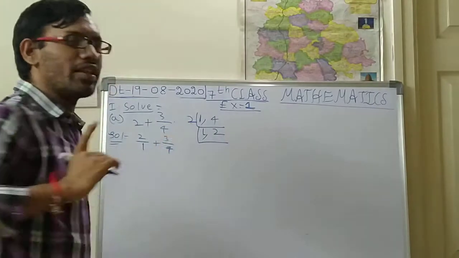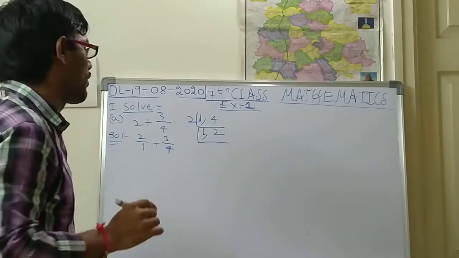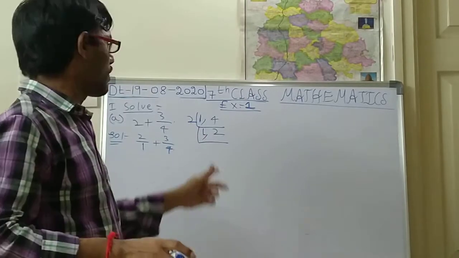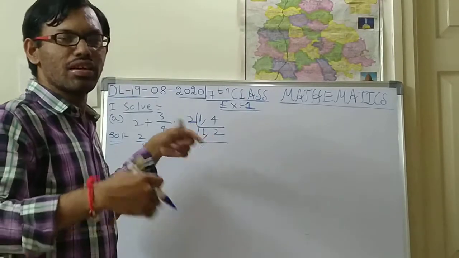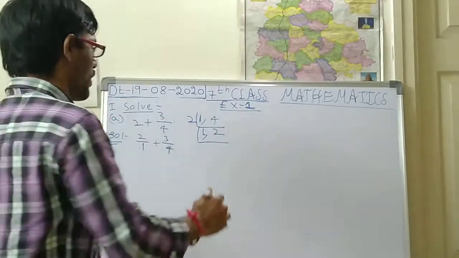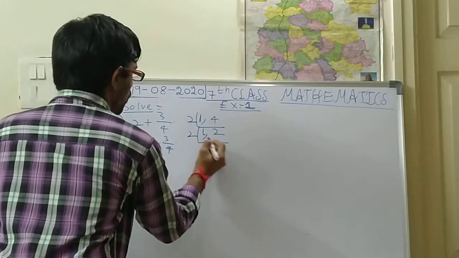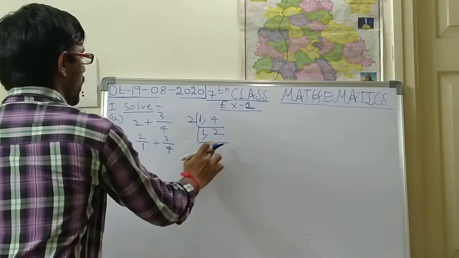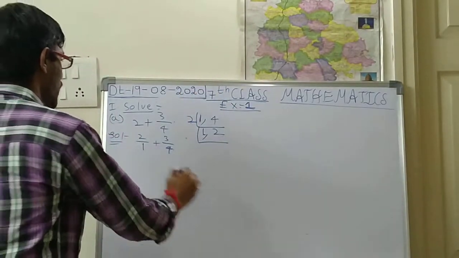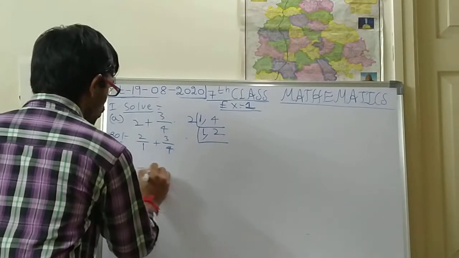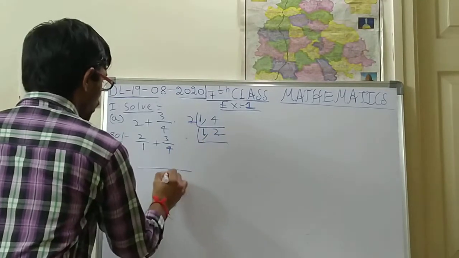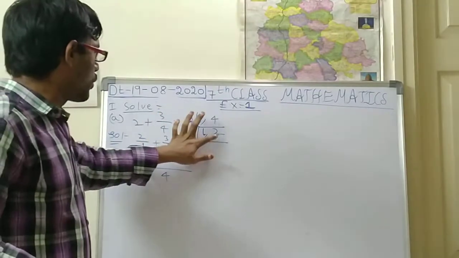So 1 is neither a prime nor a composite number. If you multiply with 1, no problem. If you multiply with 1, the same number will come. So again 2. Okay, no need of doing it again. Okay, 2, 1, 2. Enough. 2 is a prime number only. So here now do the LCM. So 2 into 1, 2. 2 into 2, 4.